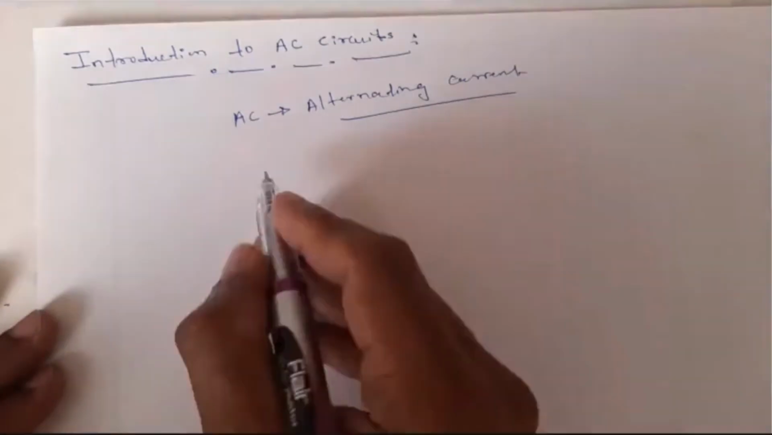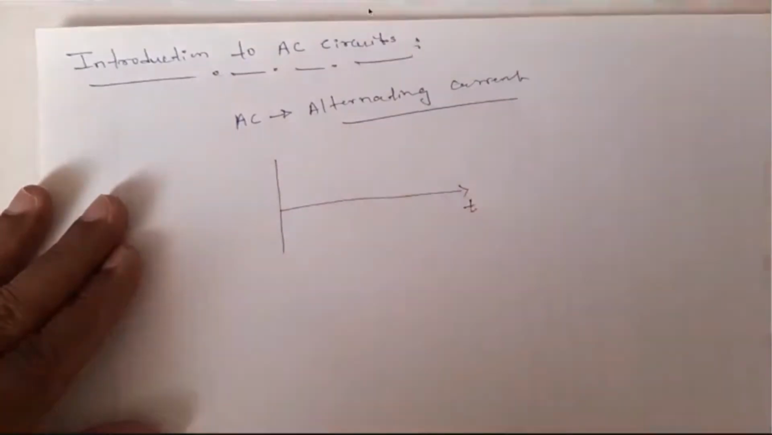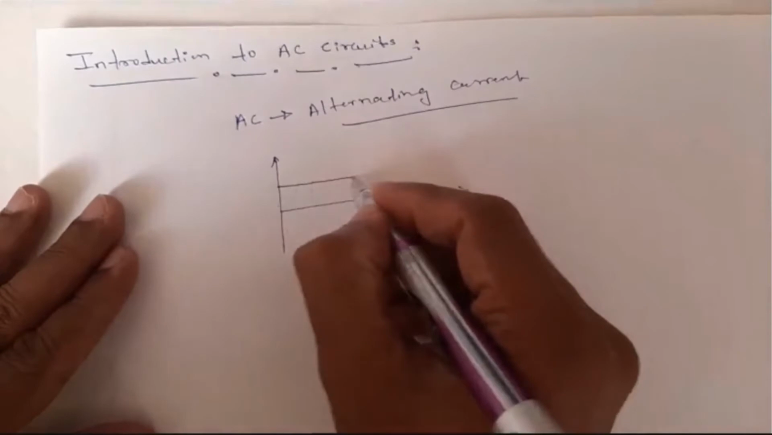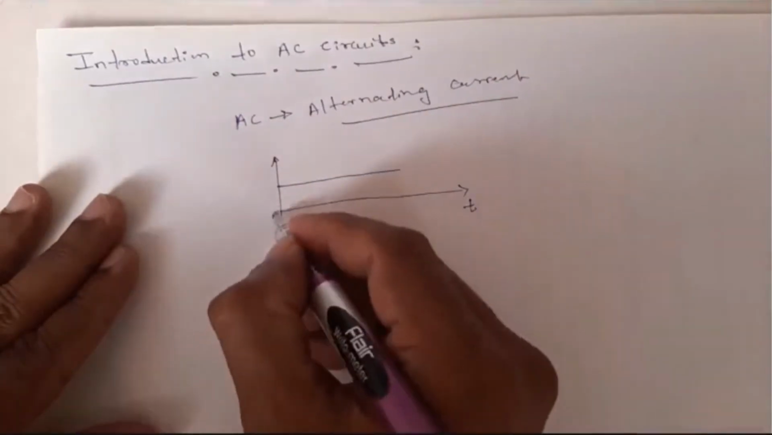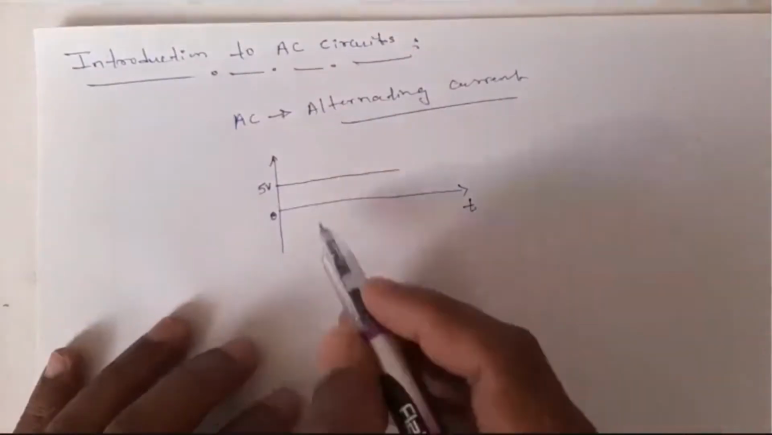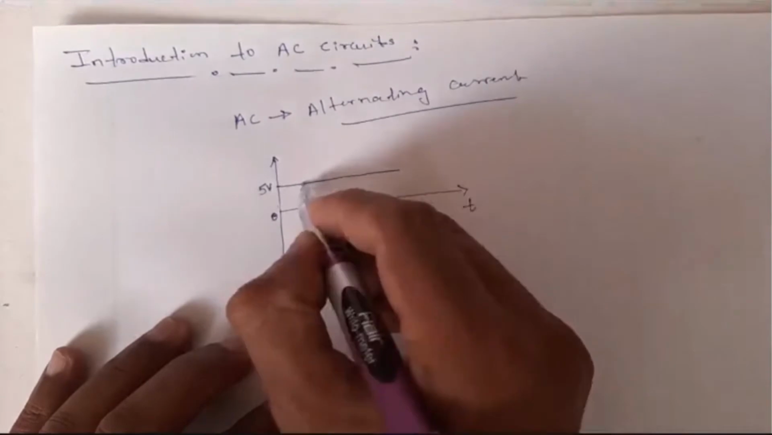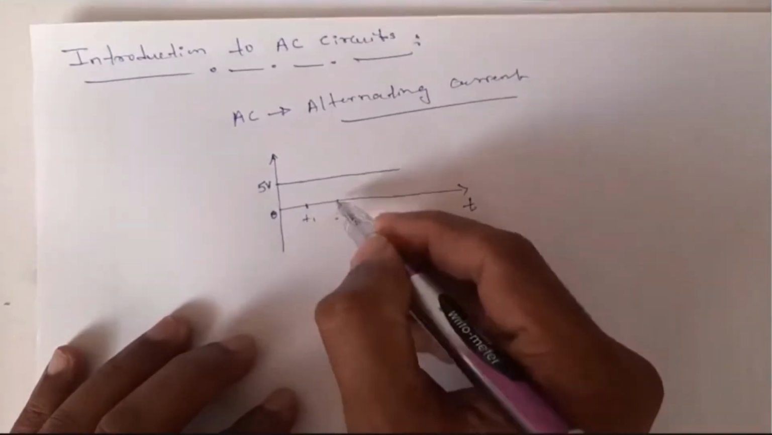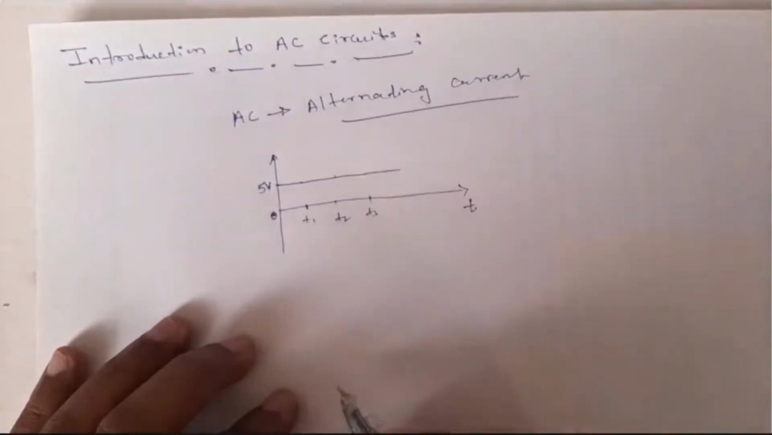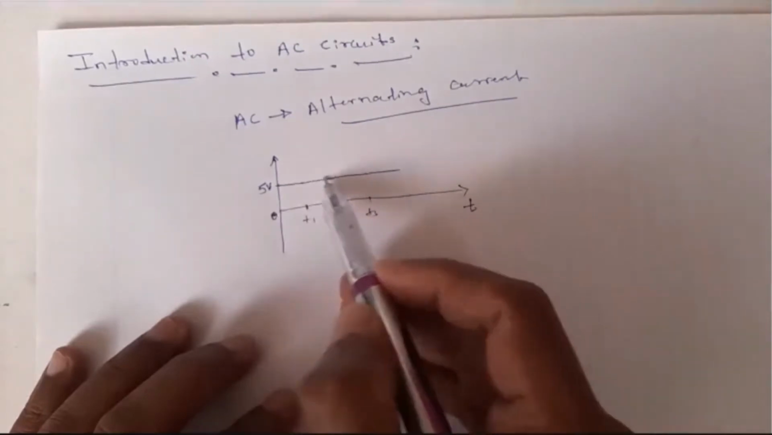If you represent a DC with respect to time, say this is the time axis, and this is a DC, say this is 0, and this is, for example, 5 volts. At any point of t, for example at t1, how much is the amplitude? 5 volts. At t2, how much is the amplitude? 5 volts. At t3, 5 volts. If you take any point of time, the amplitude remains the same, constant.